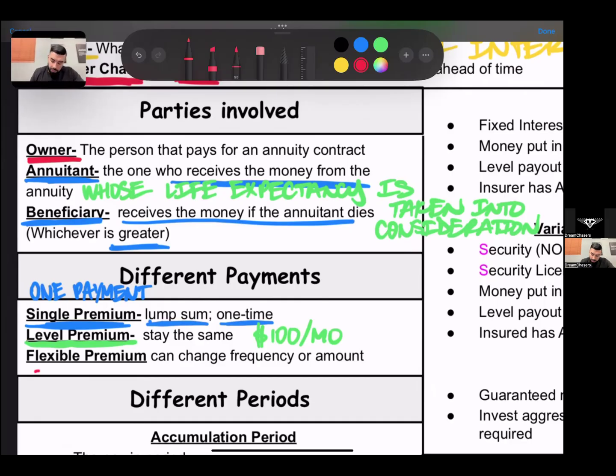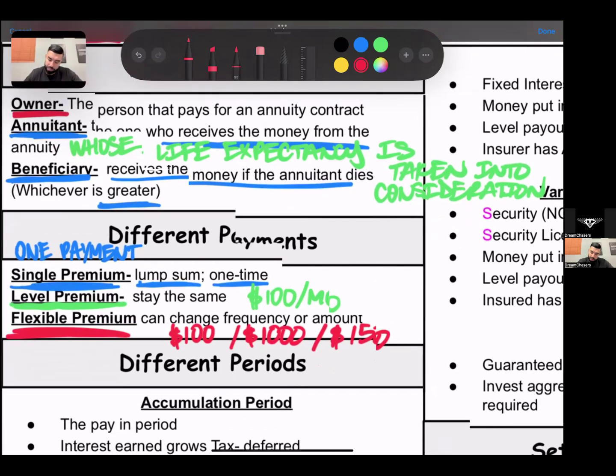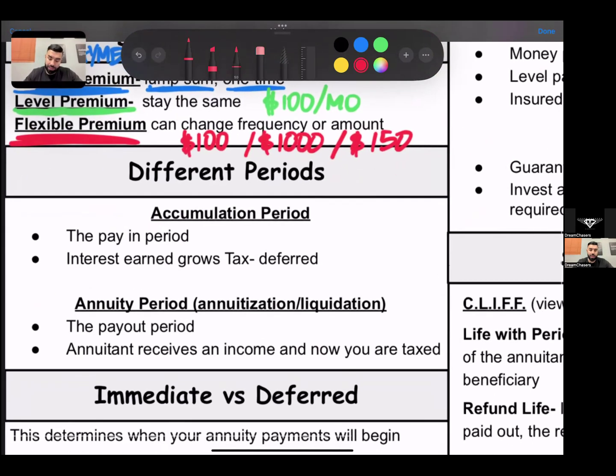And then the third one is a flexible premium. So flexible premium just means I can change the frequency or amount. So for example, let's say one month I do $100, the next period I do $1,000, the next I do $150. So I'm just putting in different amounts. It's flexible. Okay. It can change, it can go up, it can go down, or how frequently I'm paying it. It can vary.